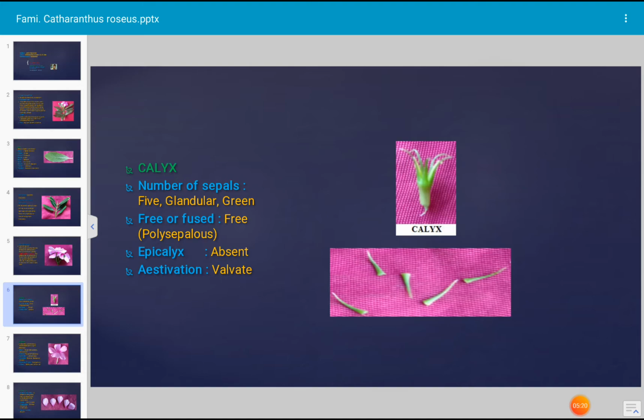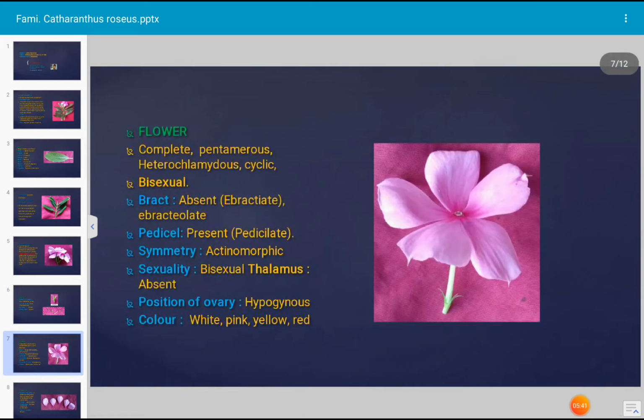How is the aestivation? Aestivation means the arrangement of the sepals in the calyx. Aestivation is valvate. All the sepals are situated opposite to each other. No sepal overlaps the adjacent sepal. Such a type of aestivation, a valvate aestivation, occurs in Catharanthus roseus. Next, this is the flower of Catharanthus roseus. The flower is complete because all floral parts are present in the flower.